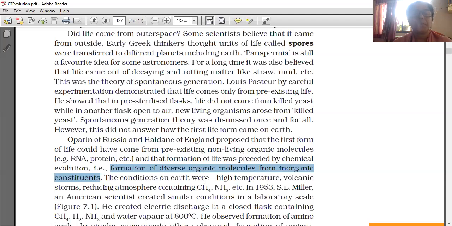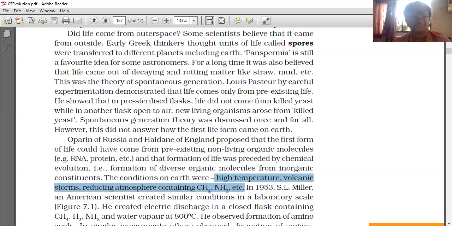The conditions on Earth were high temperature, volcanic storms, and a reducing atmosphere containing methane, ammonia, etc. That was the early Earth, where life had not yet originated. These Earth conditions were created artificially.